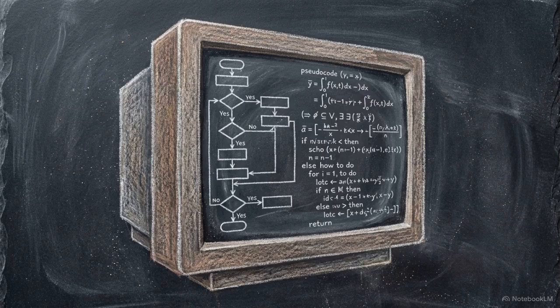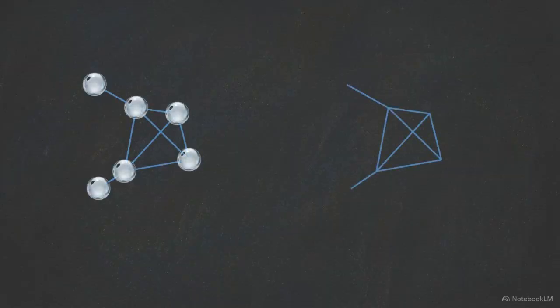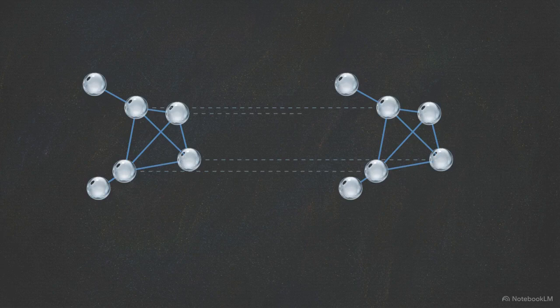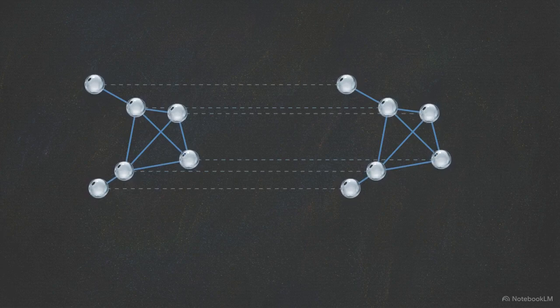Psychologist Dedre Gentner established a framework to test this, culminating in an algorithmic model known as the Structure Mapping Engine, or SME. This diagram shows how SME evaluates analogies through systematicity. Systematicity is the principle that an analogy is strong if it matches the syntax of higher-order relations, operating totally agnostic to the actual material or objects being compared.